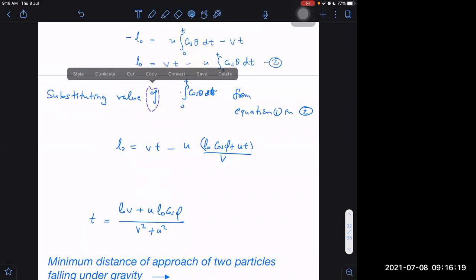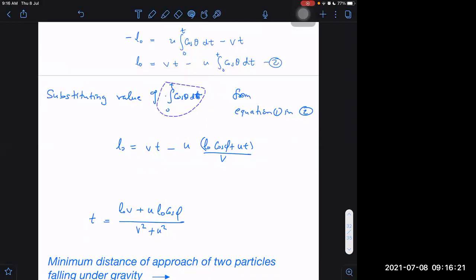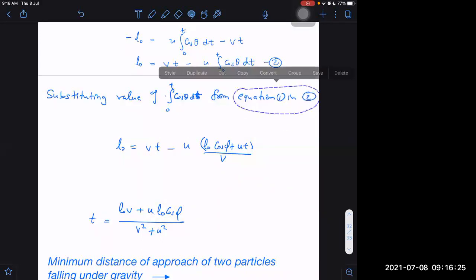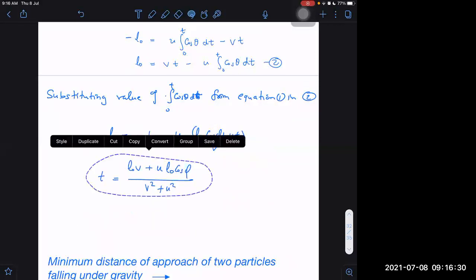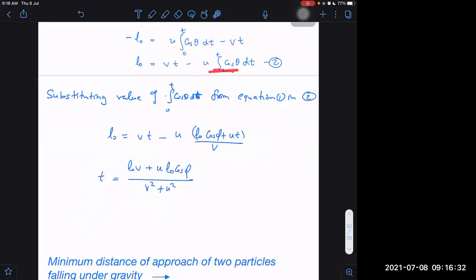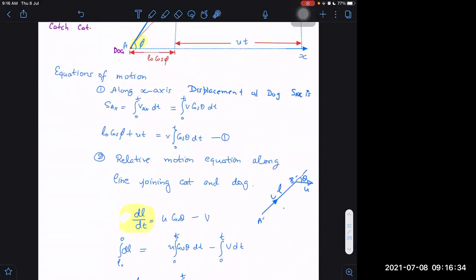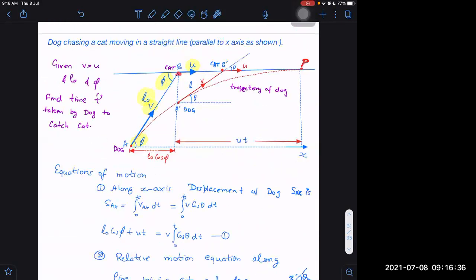But it is a difficult question. Those questions are considered difficult in which we don't have many ways to do. If we don't remember this way, then we will be stuck, so you should know this exact way. Otherwise, you will be stuck in the integration part. So how did we do it? We did it by writing two equations, one along the x-axis and another along the line joining A and B. If you remember this, I think you will not make mistakes and you will get the answer.